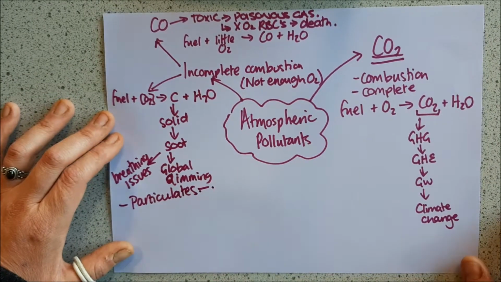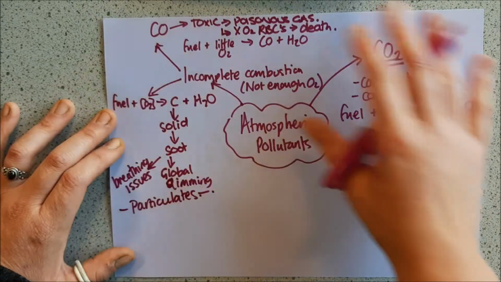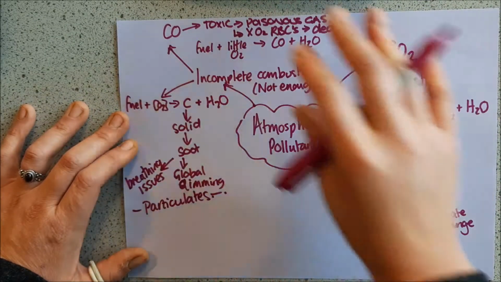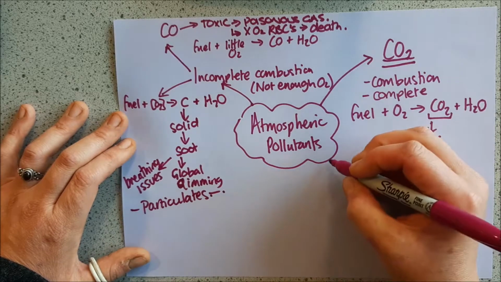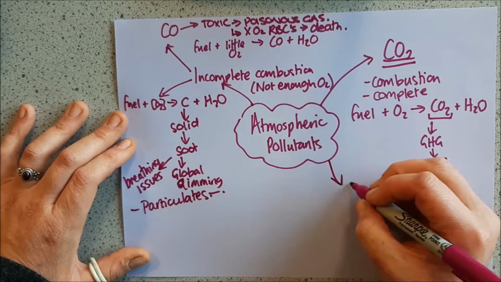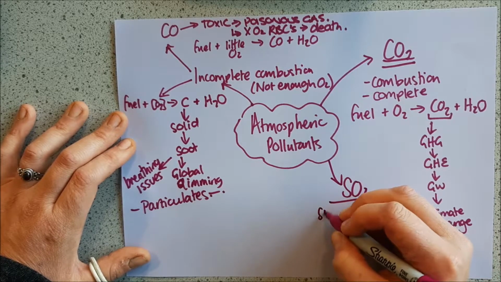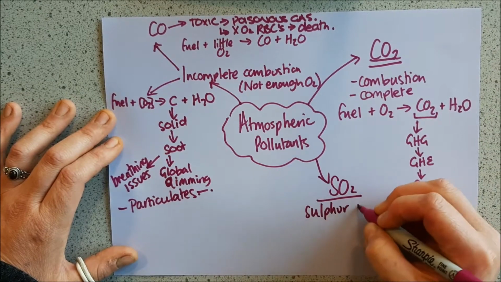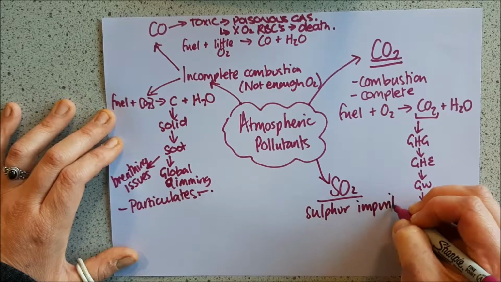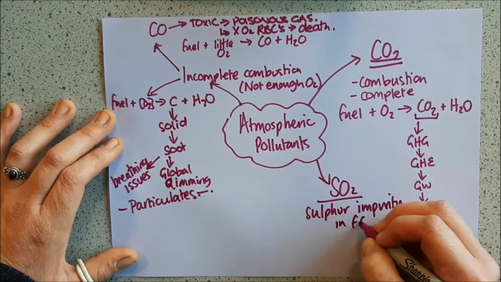Now the other 2 are to do with combustion, but they're not directly related to the equation. The other types of gases that you need to know are sulfur dioxide. Sulfur dioxide comes from sulfur as an impurity in fossil fuels.